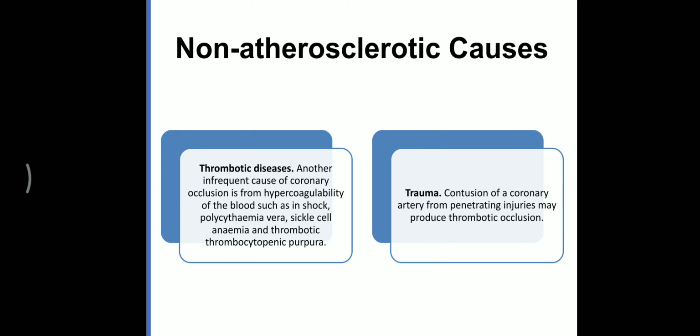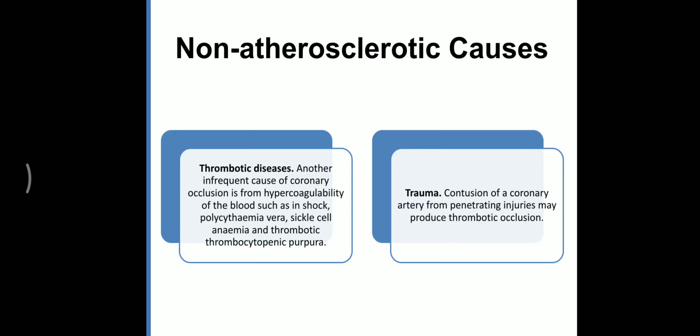For example, in case of sickle cell anemia or polycythemia vera, the coagulability of blood increases, and because of this a thrombotic plug or thrombosis is formed, which may cause a block in the artery.